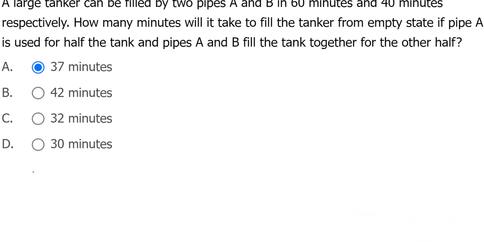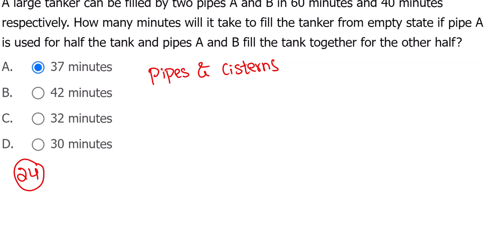C24. Pipes and cisterns. For time and work, there is no need to mention pipes and cisterns; automatically you have to go, pipes and cisterns is available. A can fill the tank in 60 minutes, B can fill the tank in 40 minutes. The tank is fully empty, pipe A is used for half the tank and pipes A and B fill the tank together for the other half.